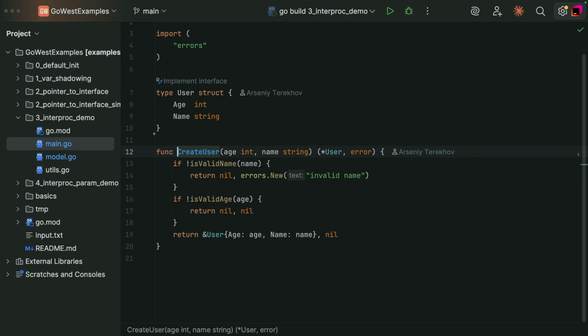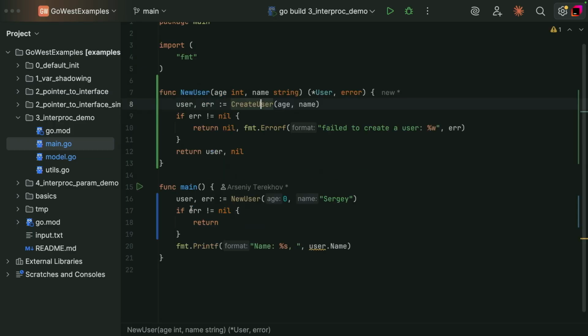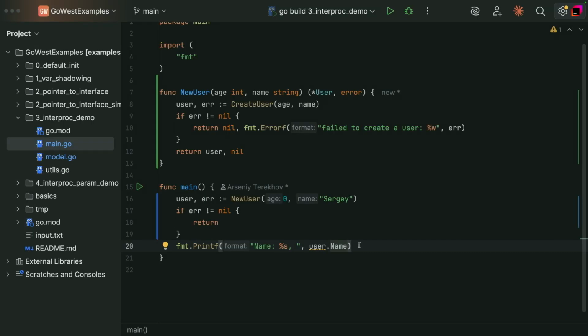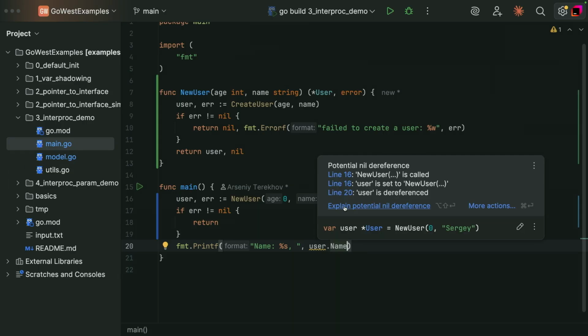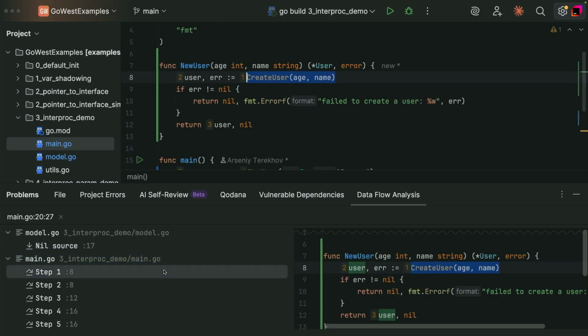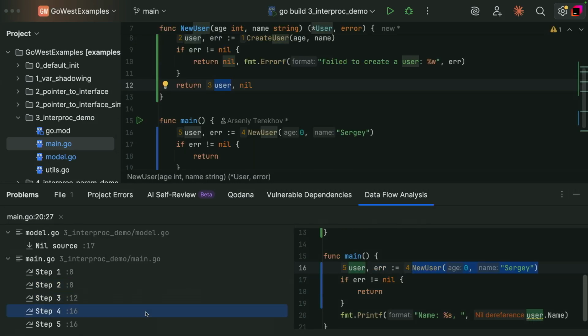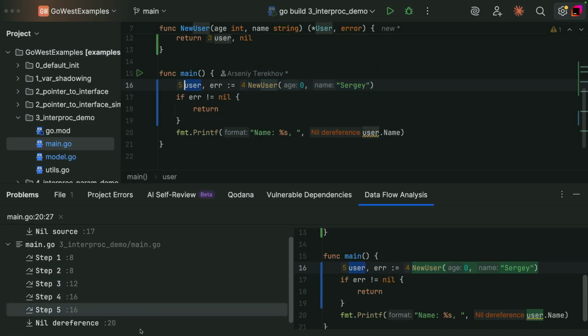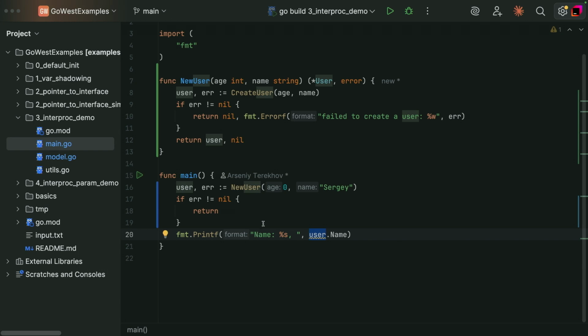And as you remember, the root cause of the issue, this one, return nil nil, is located far away from the place where nil dereference happens. And as you can see, Golang Analyzer manages to spot this issue, and moreover, it can show the full path from the nil source, from the root cause of the issue, throughout your program to its corresponding nil dereference. And yeah, now let's take a look at nil-away.